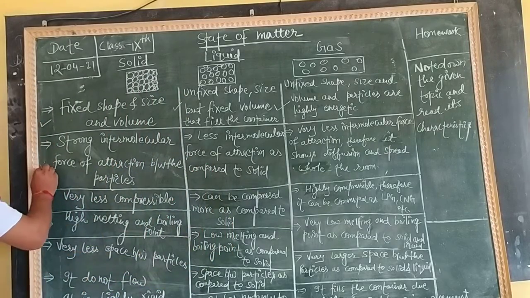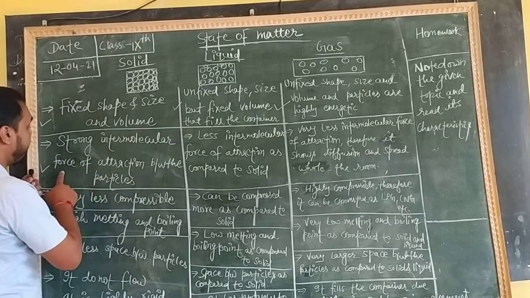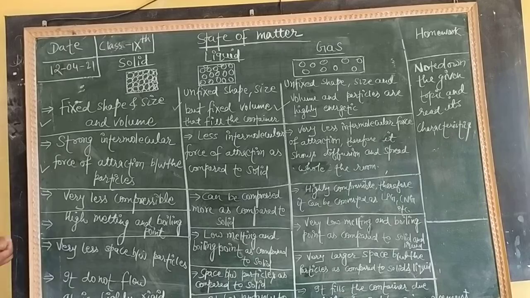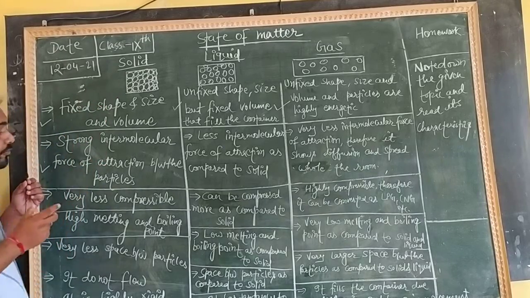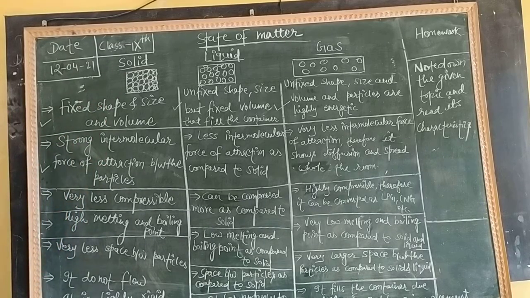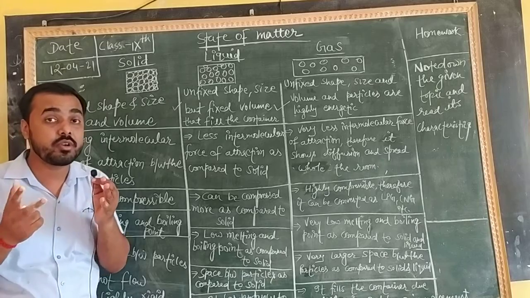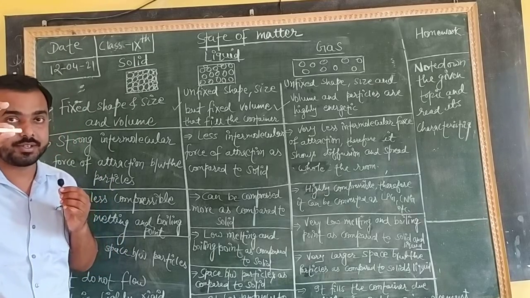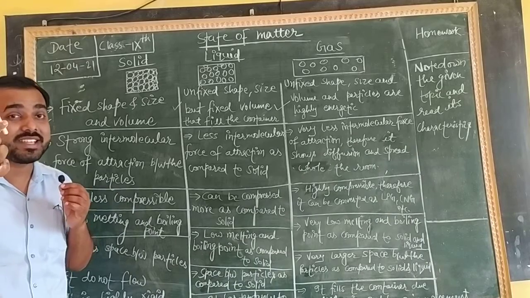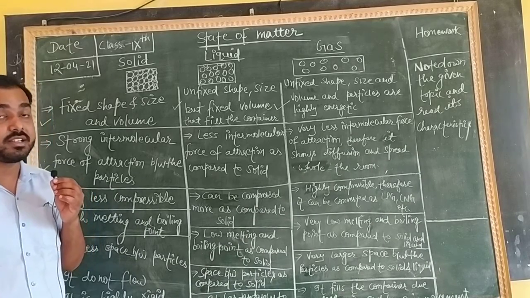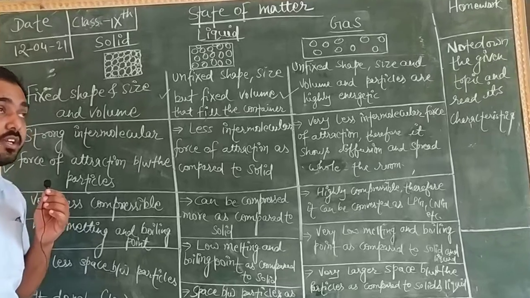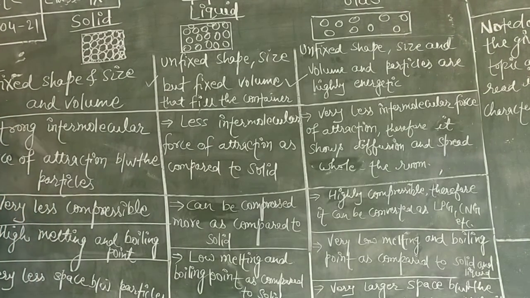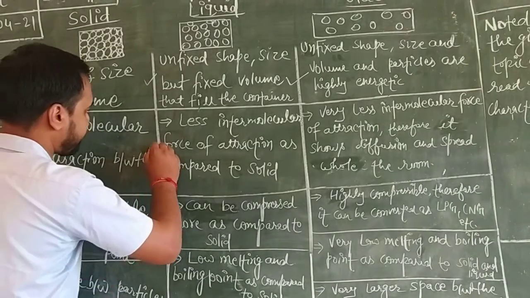In the next topic we will talk about the strong intermolecular force of attraction between the particles. Solids have very strong intermolecular force of attraction, and just because of this strong intermolecular force of attraction, these particles are very hard. They do not change their shape and size easily, until pressure is increased or decreased, the temperature is increased, and many other phenomena are responsible for it.